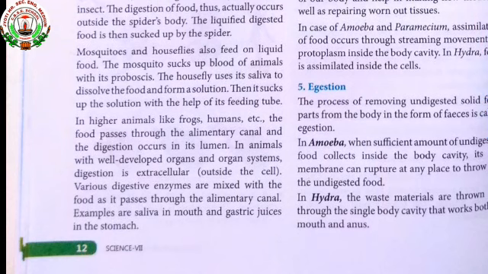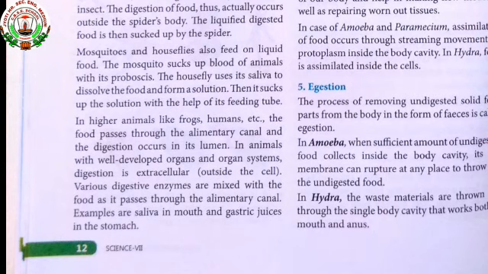Examples are saliva in the mouth and gastric juices in the stomach. From this paragraph we have learned that in higher animals food passes through the alimentary canal. Alimentary canal means the food pipe, and digestion occurs in the lumen, in the stomach. Then the digestive enzymes act on the food.